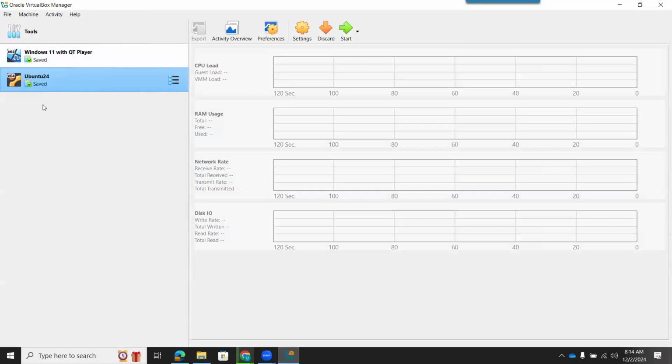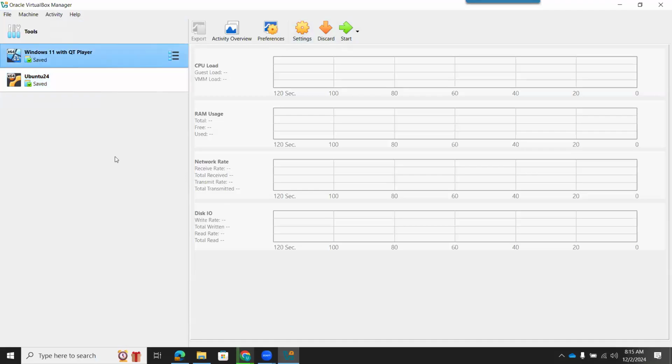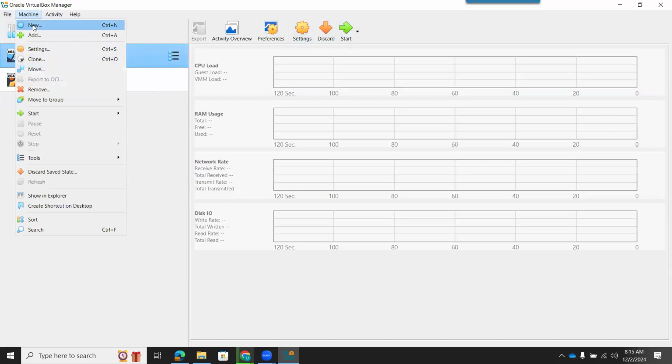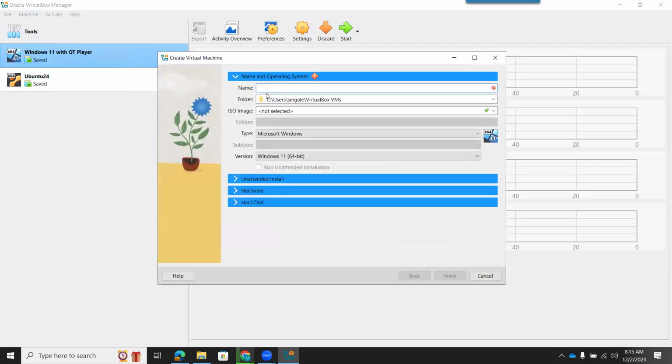So you can see this VirtualBox is available. I have already used this, so you can see there are already instances showing. But if you are doing it for the first time, it will not show you like this. You can go to the Machine option here, click on New, and then give any name of your choice. Let's say we are installing Ubuntu server, so I will name it Ubuntu server.